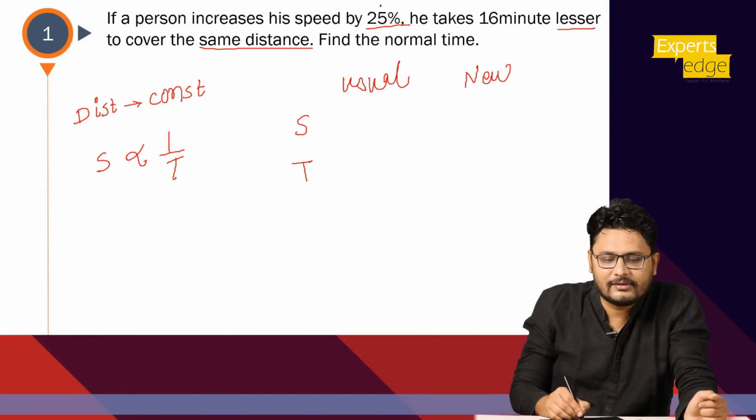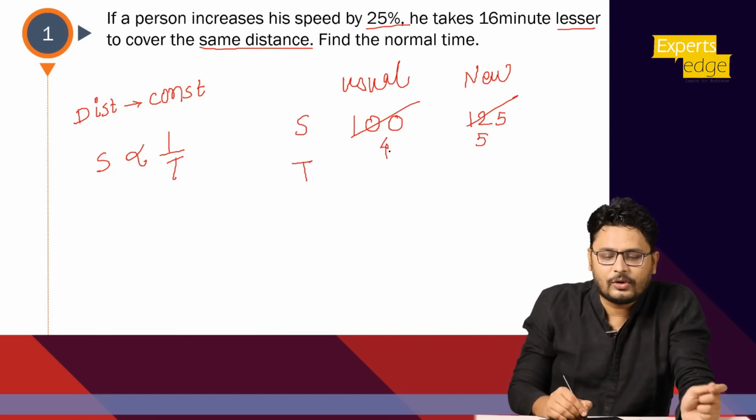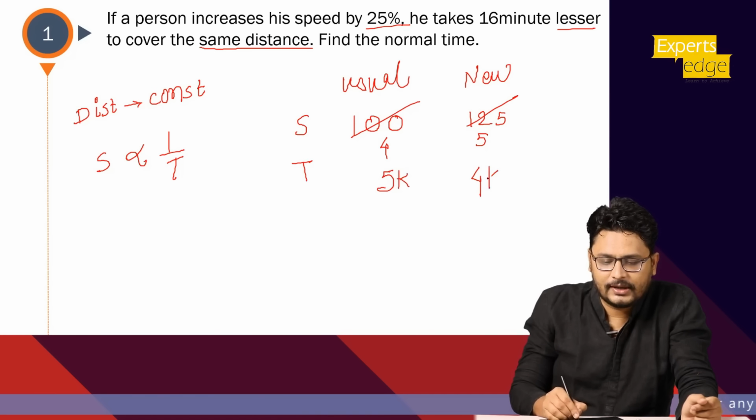So as it is given in percentage, if I take the original speed as 100, what will be the new speed? As he is increasing the speed, the new speed would be 125, right? Now what is the ratio of it? If I cancel it by 25, this is 4:5. So 4:5 is the ratio of the speed. So what will be the ratio of time? It would be the inverse of it, that is 5 and 4. I'll just put up some constant, let's say 5k and 4k.